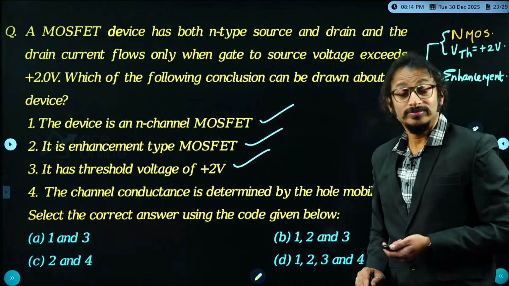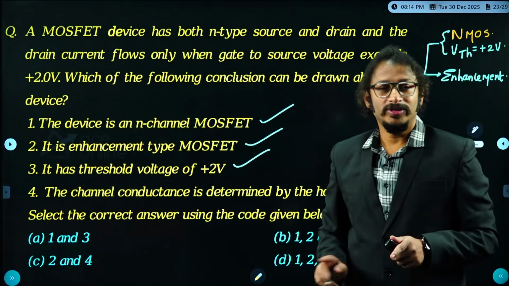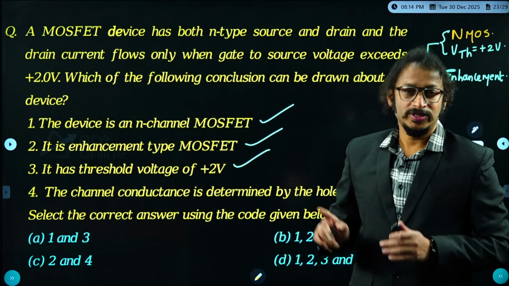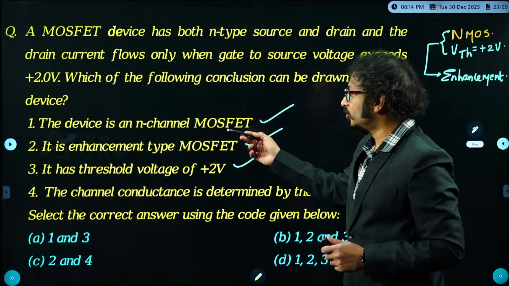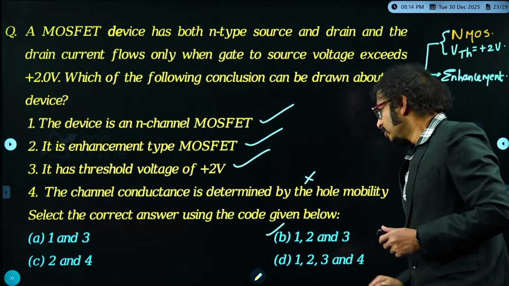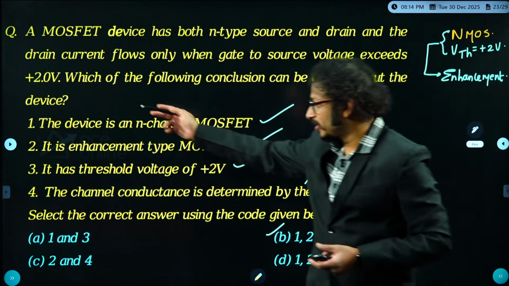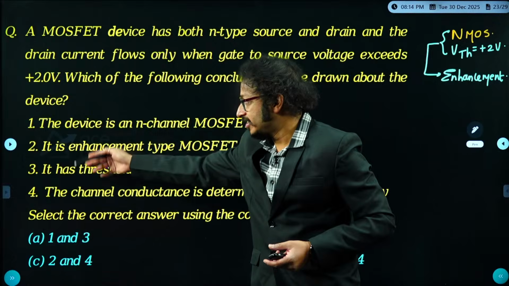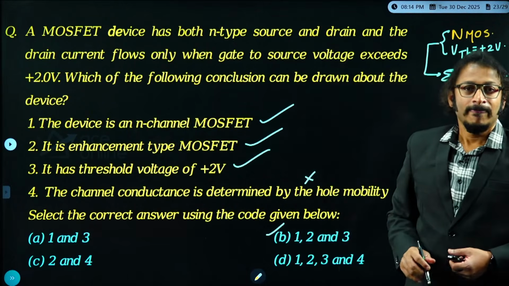No. MOSFET, NMOS, it is a unipolar device. It is not hole mobility, it is unipolar, that means only electron mobility. So this is wrong. So 1, 2, 3 must be the right answer. Option B is apt. But commonly, if it is MSQ, this might be given as options A, B, C, D like that. Then A, B, C will be apt for the given question.